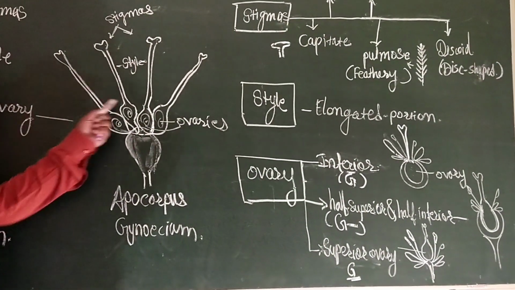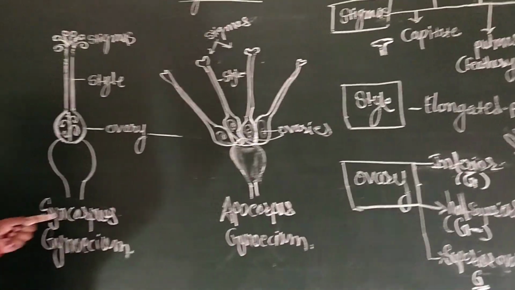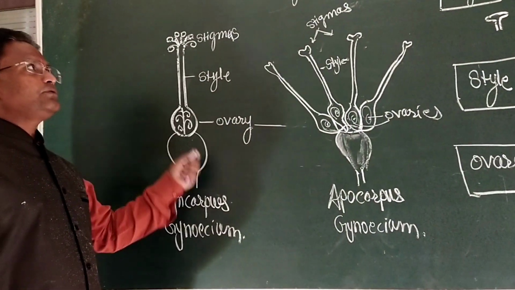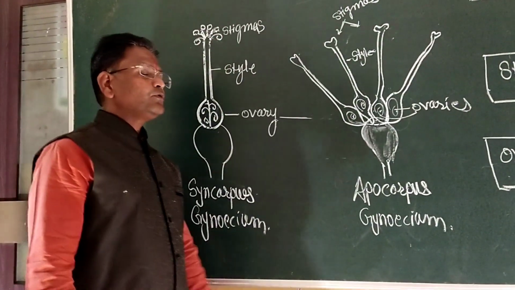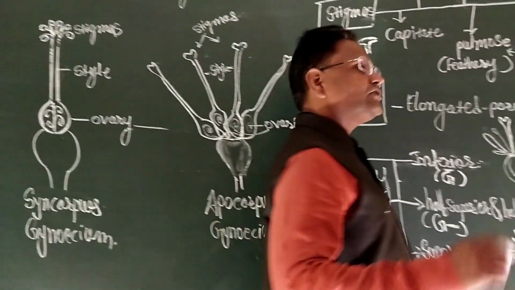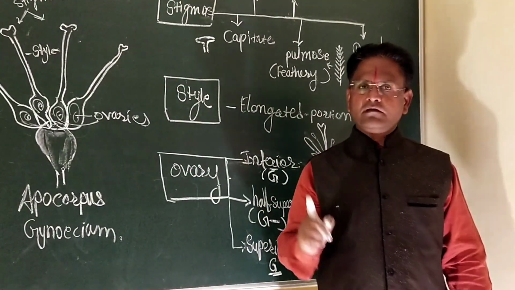So these are the different terms used at the time of explanation of the gynoecium. The question may ask on each and every term for 1 mark.